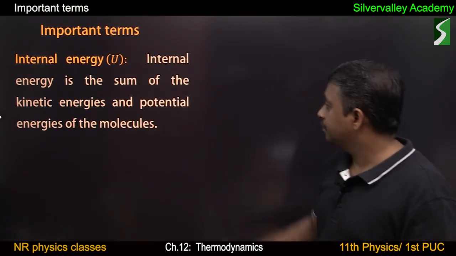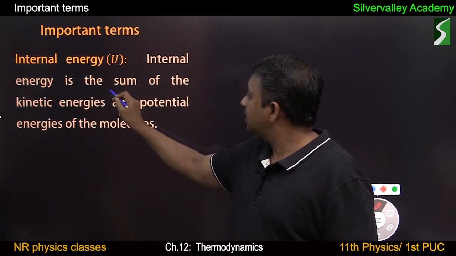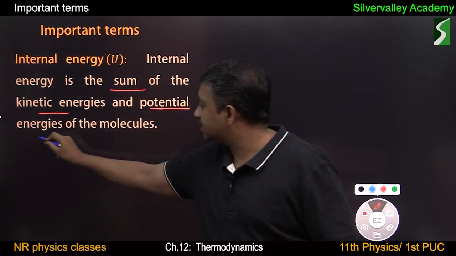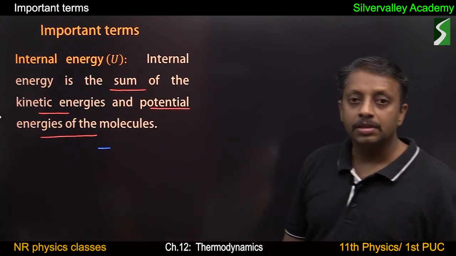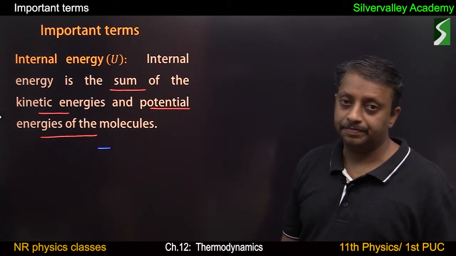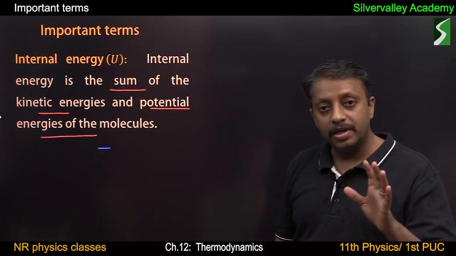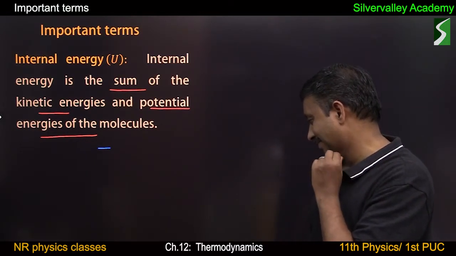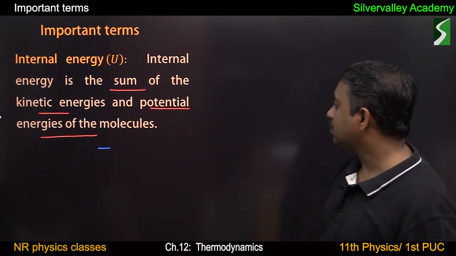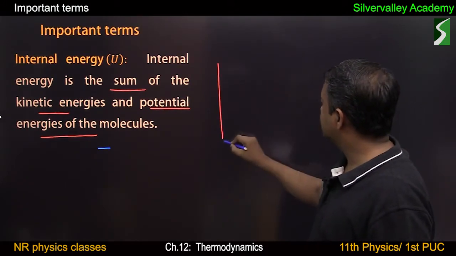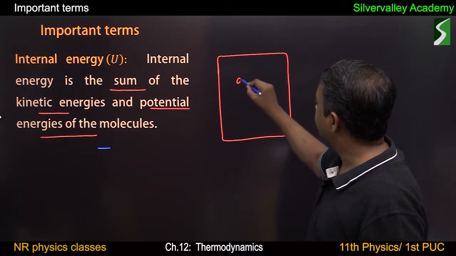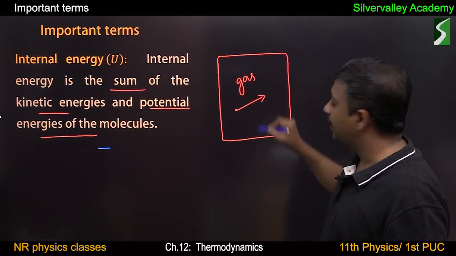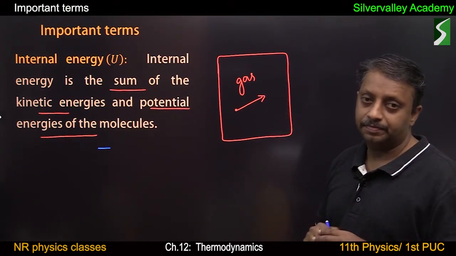Internal energy. Internal energy is the sum of the kinetic energies and potential energies of the molecules. Sum of kinetic and potential energies. So for the time being, this is a system with gas. Here, gas molecules are moving randomly, which means they have kinetic energy.